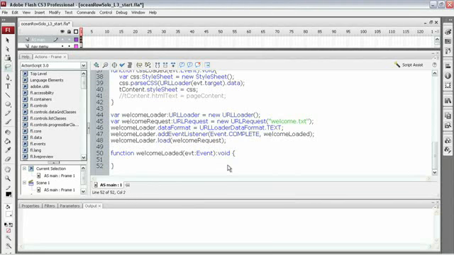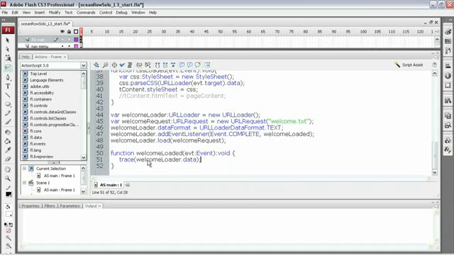Now, just to test this all out, I'm going to put a trace in here to see if we can access that data properly. I'll call my trace function, our welcomeLoader. And what I'm looking for is the data, and we'll find that inside of welcomeLoader.data.